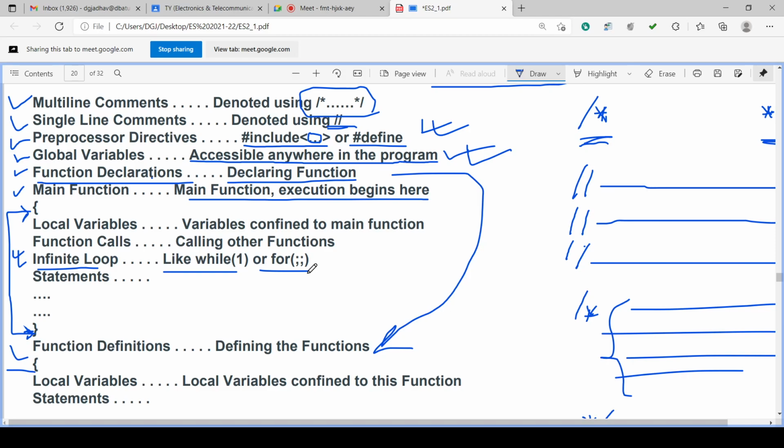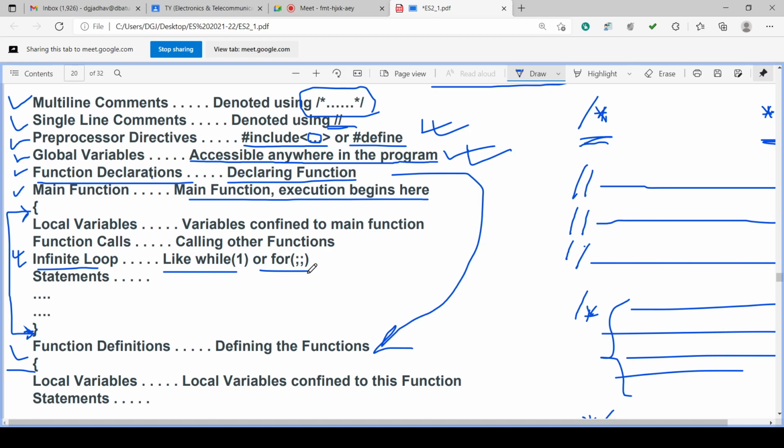Or there may be single statements only. A is equal to this, B equal to this, C is equal to A plus B, D is equal to B minus A. These are the statements, printf, scanf and all that. Output: this pin number may be inputted, this pin number may be outputted, this pin number may be read. So these are the simple statements. This type of instructions you can give in the main function.